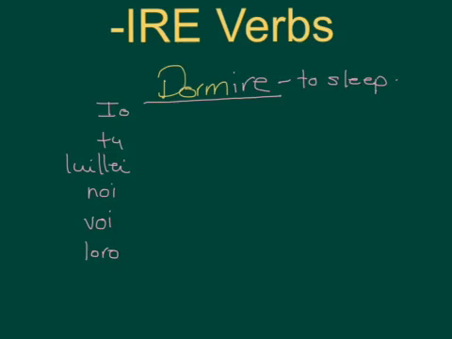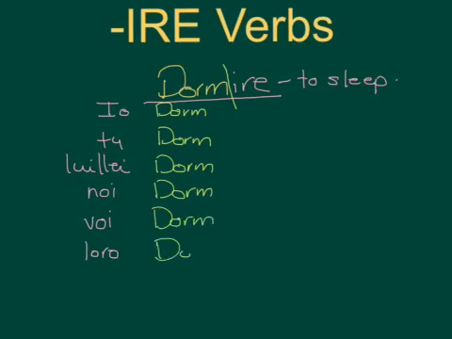For this form, we chop off the IRE, we're left with, I know it sounds weird, but it's called the root of the verb. Dorm. And here are the new endings and we'll learn these by heart. And guess what did I say before about the endings for they, they're always going to be the same.